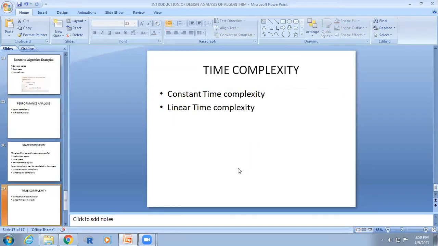Okay, tomorrow I will explain this linear time complexity. Some students wrote that my screen is not visible, so tomorrow I will explain what I covered today in the class. Tomorrow we will discuss the linear time complexity. Does anybody have any doubt? Please write a message in the chat box. Thank you.